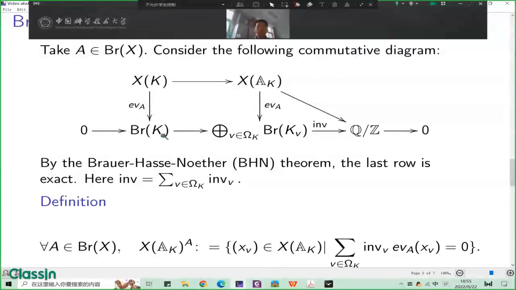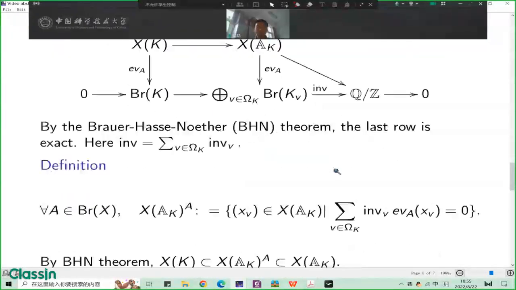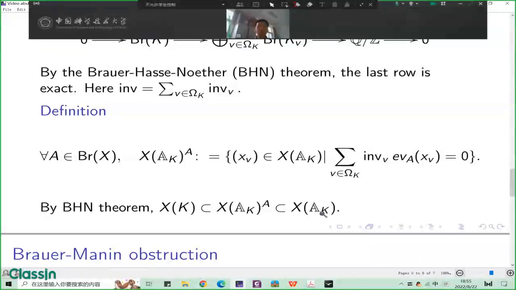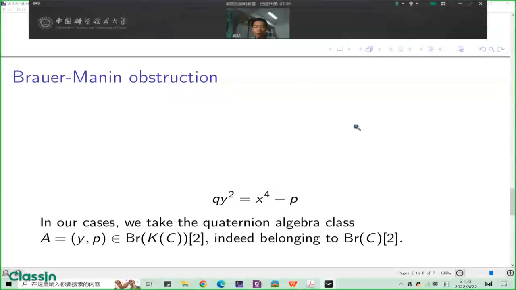By this commutative diagram and the Albert-Brauer-Hasse-Noether theorem, the K-rational point set is contained in this set for any A. In particular, if this set is empty, then the set of rational points is empty. Back to the proof of our theorem.